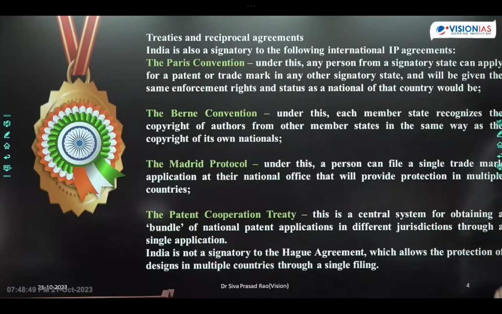Right under that, India is not a signatory to the Hague Agreement, which allows the protection of design in multiple countries through a single filing.